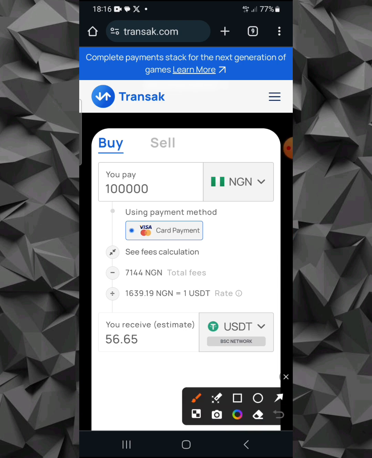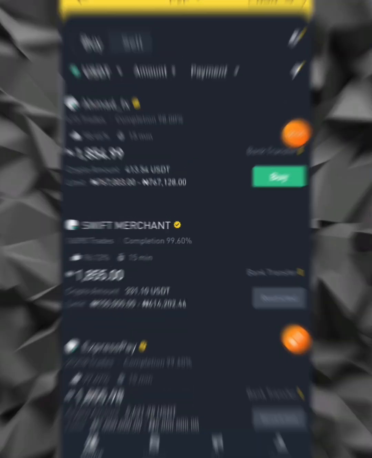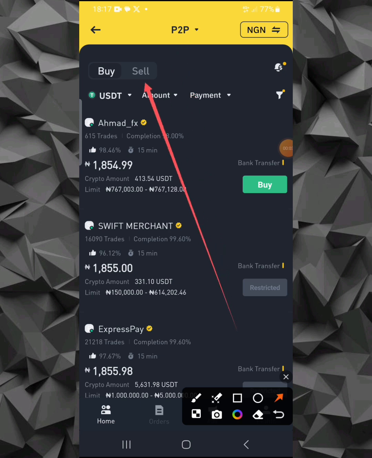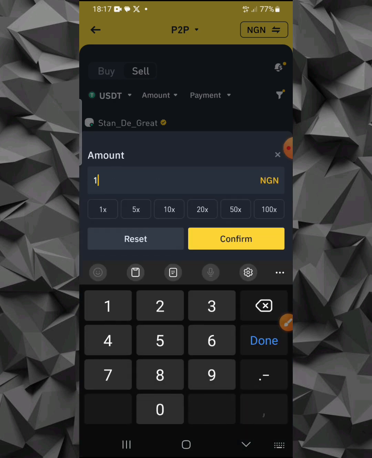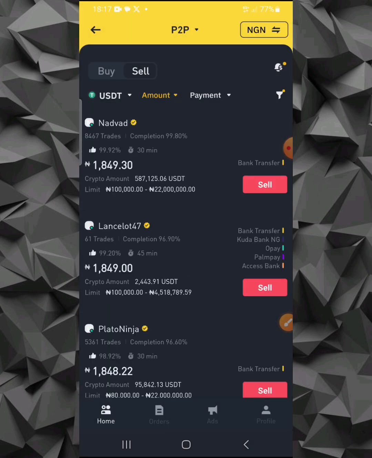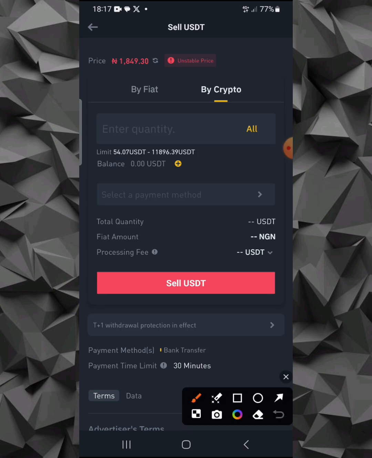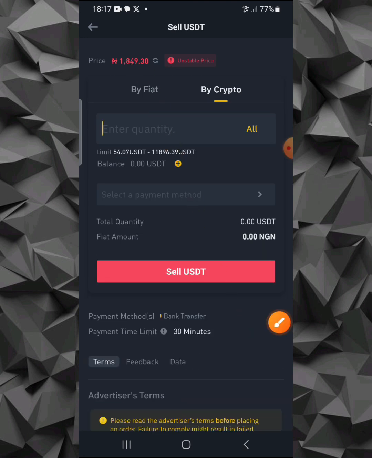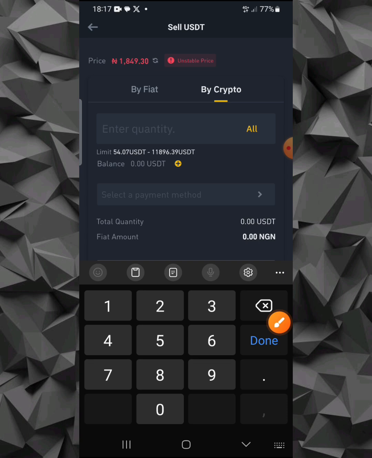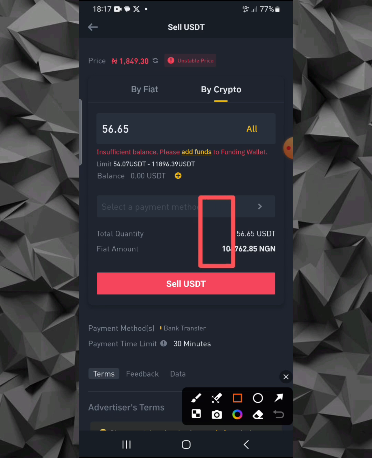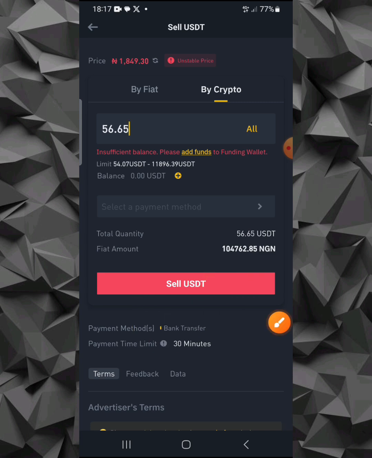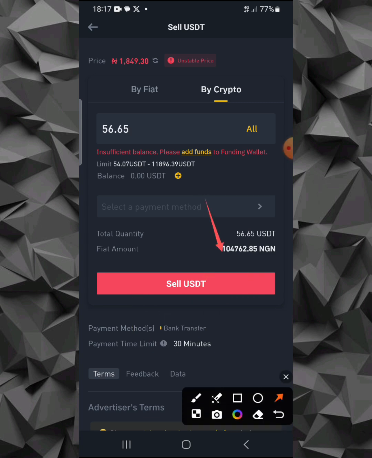Now, if you're going to be selling your 56.65 USDT on Binance, you can just come here and click on sell. This is the P2P. So if you are going to be selling, let me just filter the amount to 100,000 naira. You are going to be selling to any of these guys. You can see the rate is 1,849 naira on Binance, and this keeps increasing. Now, let me just fix 56.65. You guys can see you are going to be receiving a total of 104,762 naira. If you do the basic calculations, you have 4k profit from this process. So you are making about 4k profit with 100,000 naira, and it is not small.